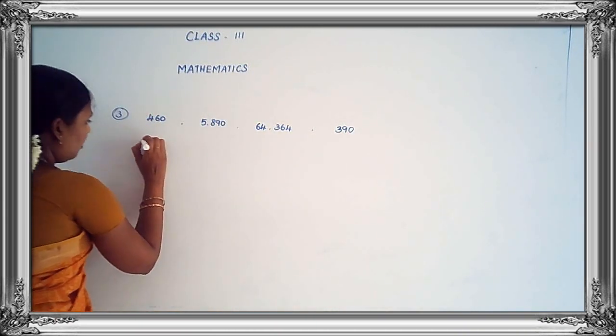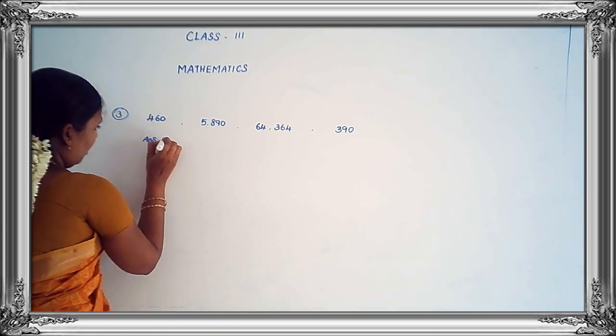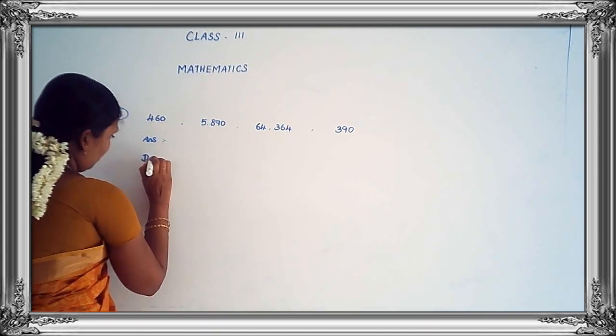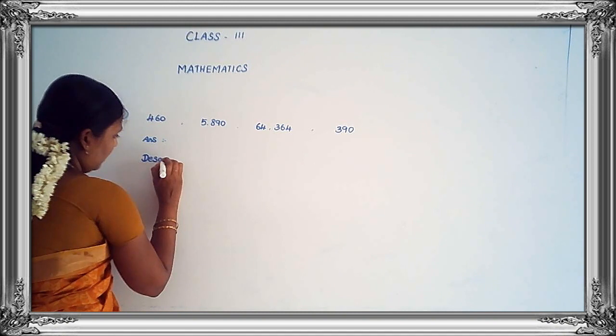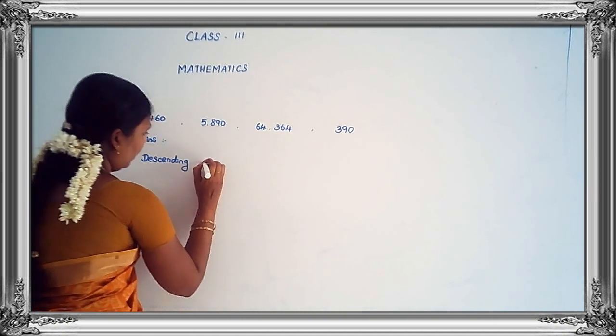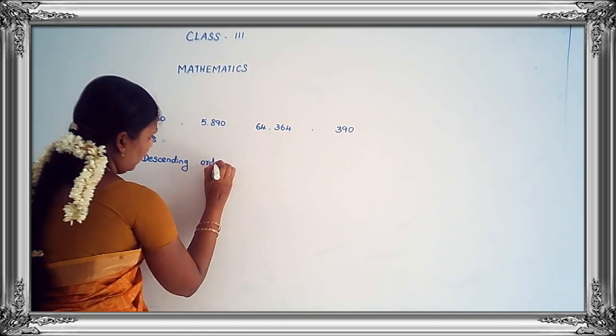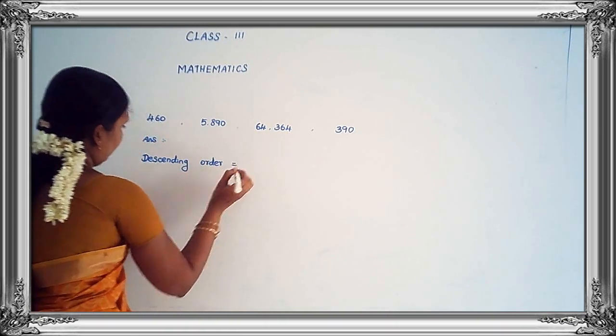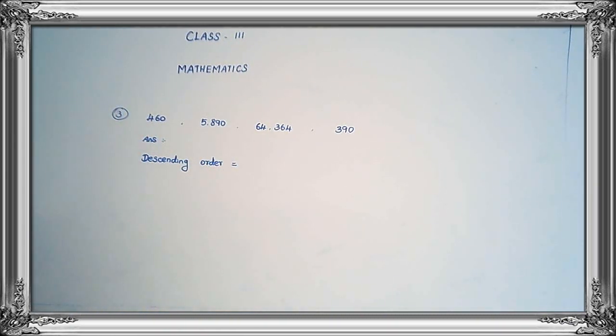How to arrange the numbers from big to small? Descending order.